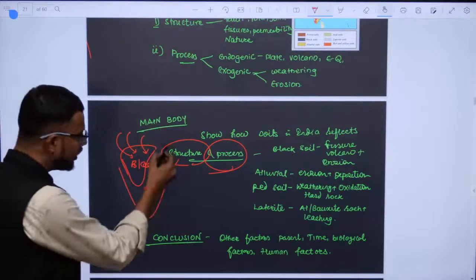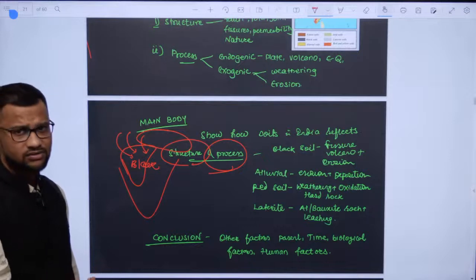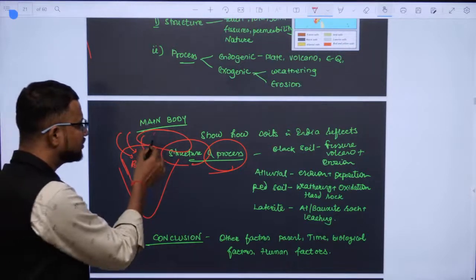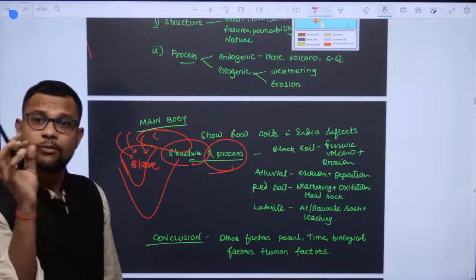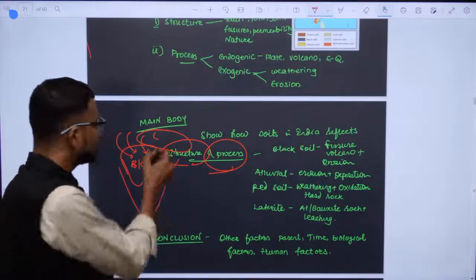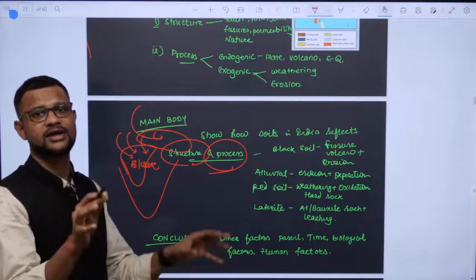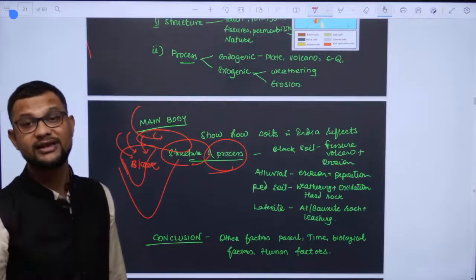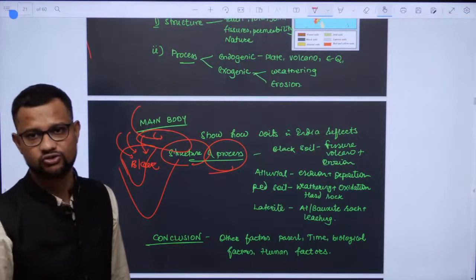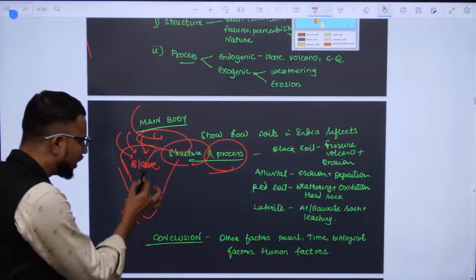Even alluvial soil is the result of process and structure, the result of the erosion process on sedimentary rock or igneous rock. The structure and the process of erosion and weathering transform rock into alluvium, eroded material, and then consistent deposition leads to alluvial soil. It is an immature soil, I told you yesterday, an azonal soil, alluvial soil. You can write red soil also.